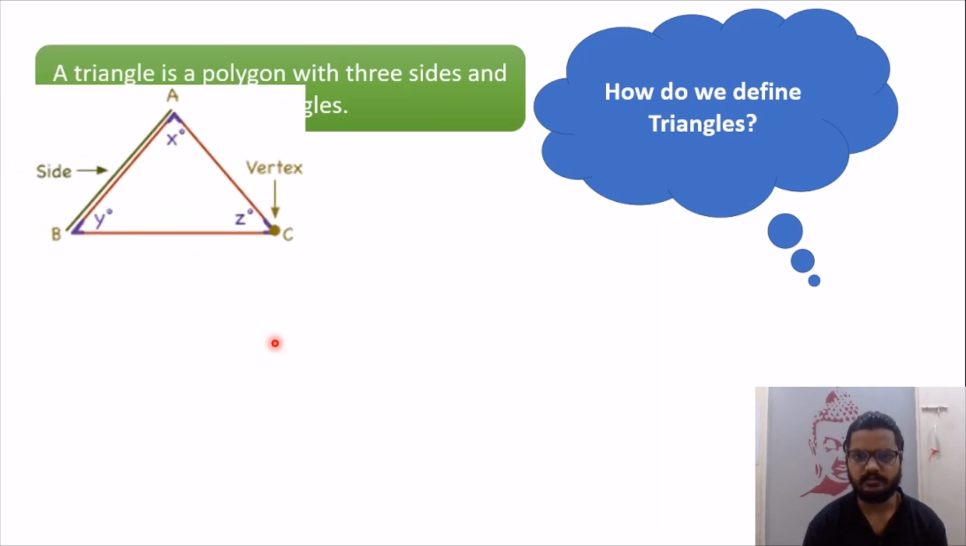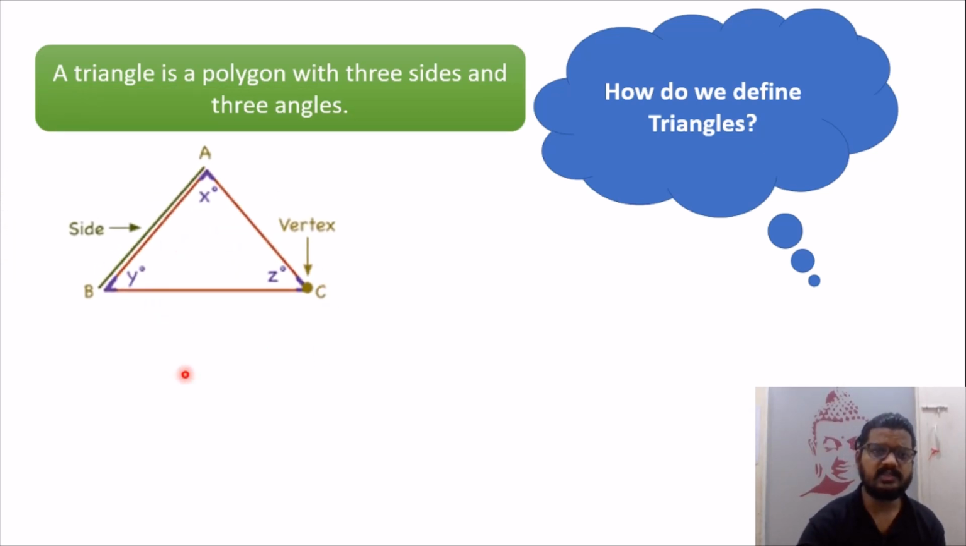Let's observe this one. If you observe this triangle ABC, this side AB is also known as a side, AC is another side and BC is the third side. So what we can see, there are three sides. There are three angles as well, angle X, angle Y and angle Z. And the point where two sides meet is also called a vertex. So students, you have to remember all three parts of a triangle, which are sides, angles and vertex as well.